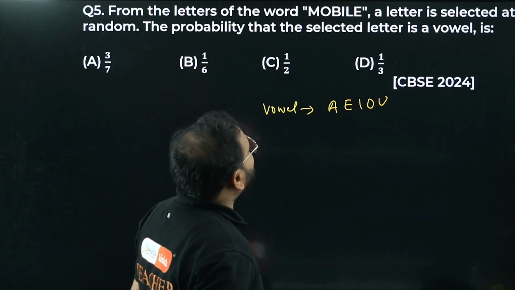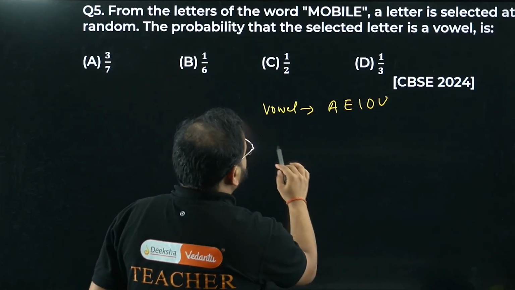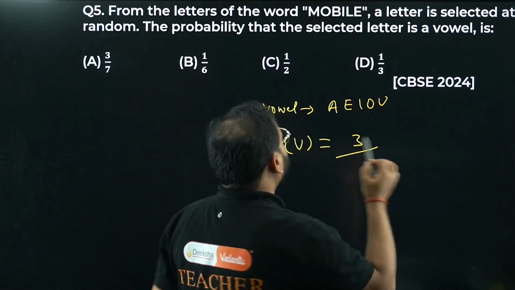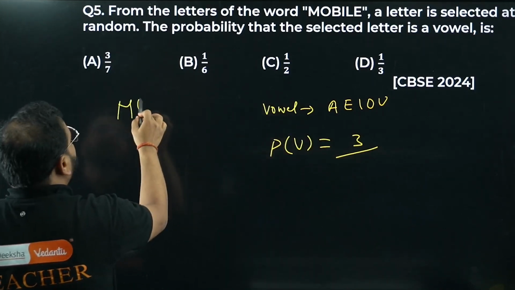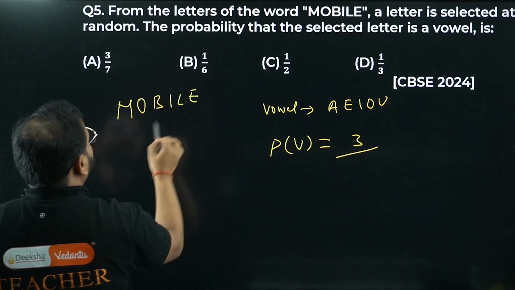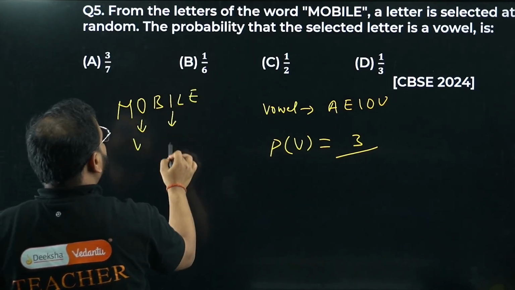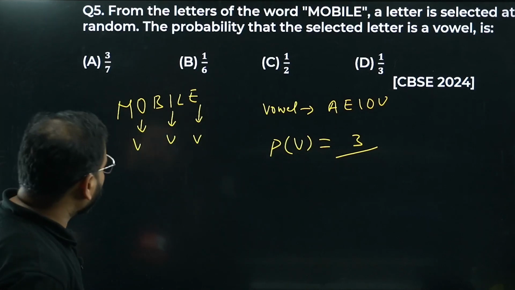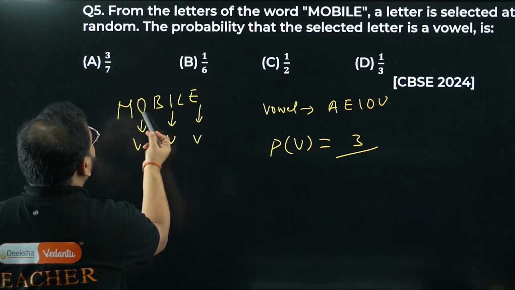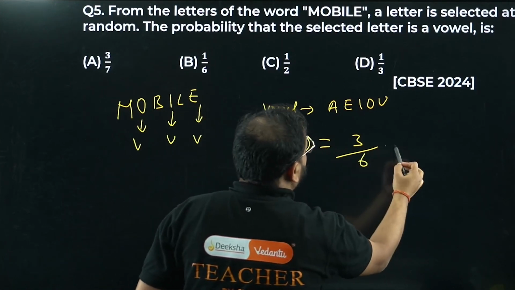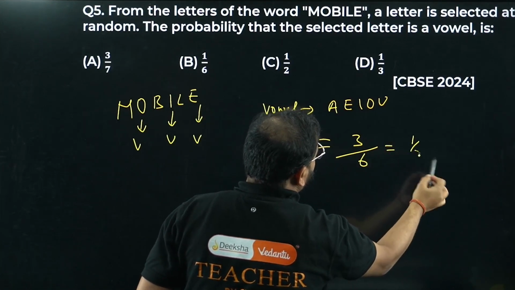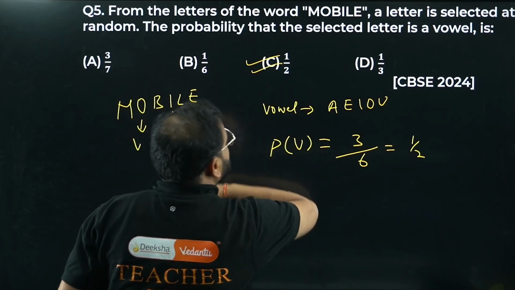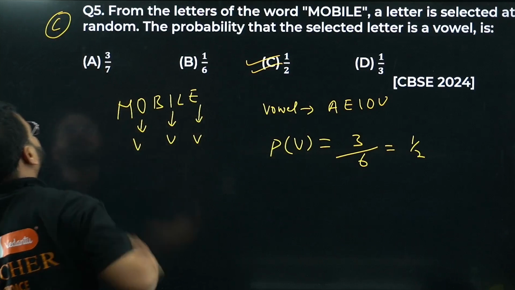How many I have over here? I have O, I and E. So probability of getting a vowel, bacha, is 3 upon, why 3, sir? Check here, mobile, right? This is a vowel, this is a vowel, and this also is a vowel, right? A, E, I, O, U, okay? So E, I and O are vowels. How many are there? 1, 2, 3, 4, 5, 6. So 3 by 6. Chances are what, sir, bacha? 1 by 2. 1 by 2 is the chances of selecting a letter which is a vowel. So option number C is correct.